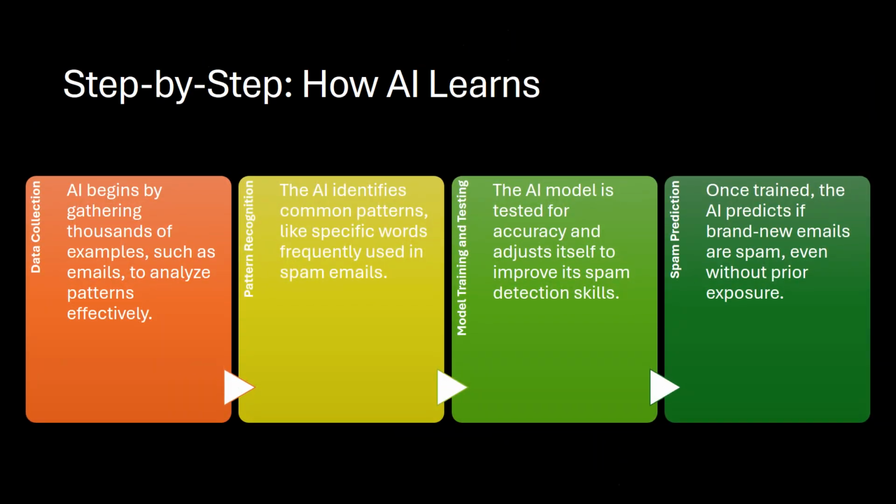The AI learning process starts by collecting lots of examples, then feeding them into a model that looks for patterns. The model is tested. Does it catch spam correctly? If not, it adjusts. Once trained, the AI can look at a brand new email and predict if it's spam, even if it's never seen that exact message before.